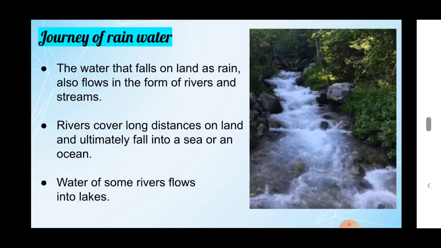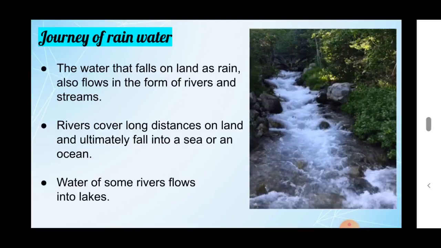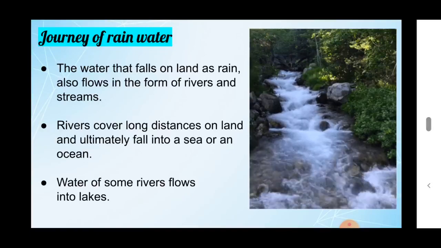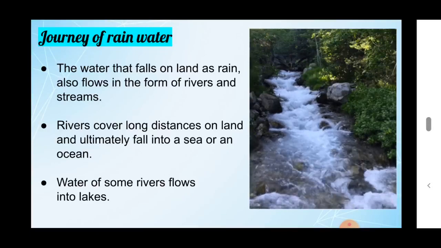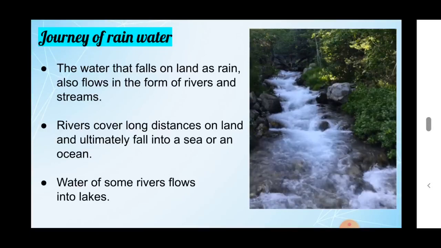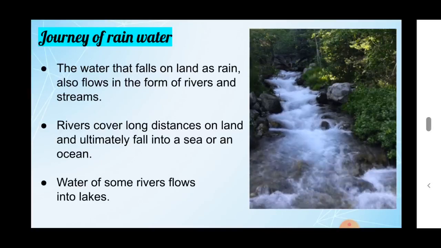The small streams are connected together to form a river. The river travels long distances on the land and finally ends in the sea or ocean, or sometimes the river ends in lakes also.